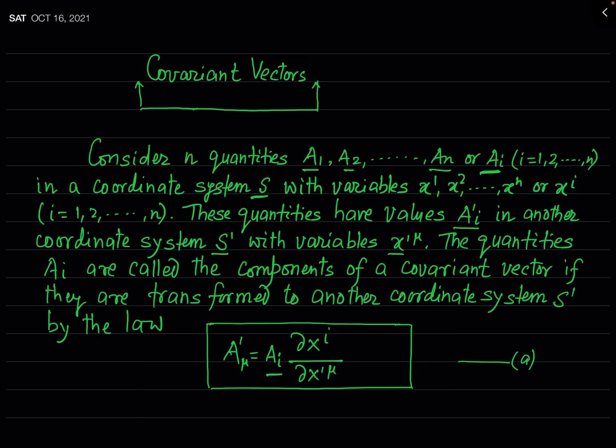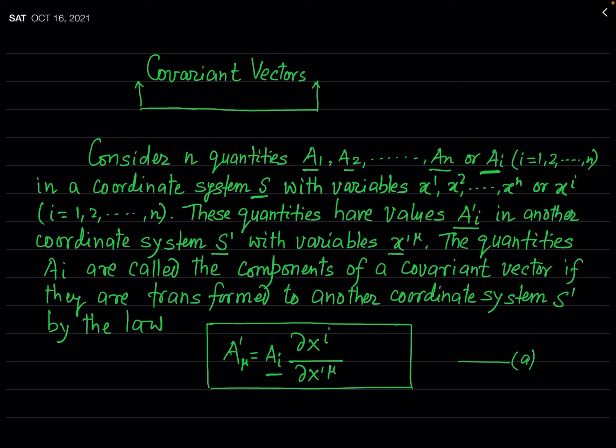So remember this. This is the transformation law in accordance with which a covariant vector gets transformed from frame S to frame S prime. This is the basic definition of covariant vectors.